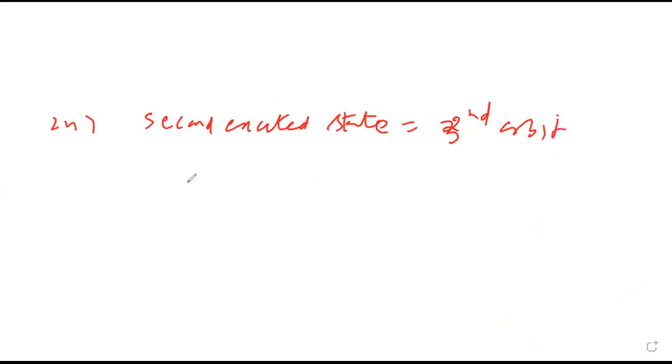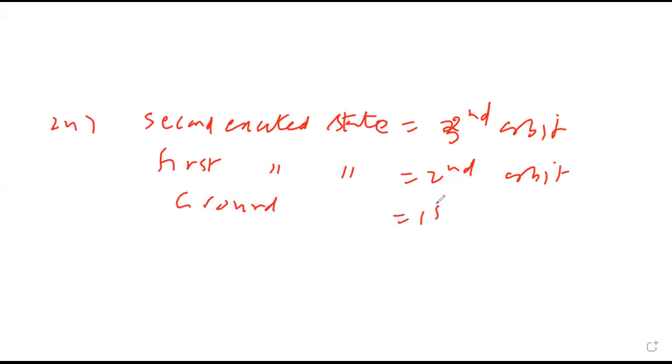24th. An electron in a hydrogen atom jumps from the second excited state. Second excited state means which orbit? Second orbit? No, third orbit. Good. To the first excited, which is the second, and then from first excited to ground. Ground means first. The ratio of wavelength and momentum are given.